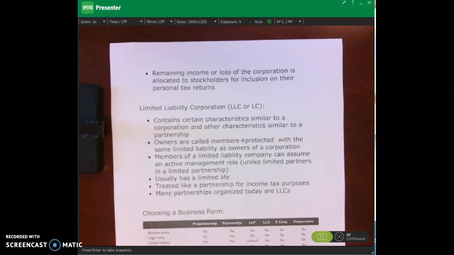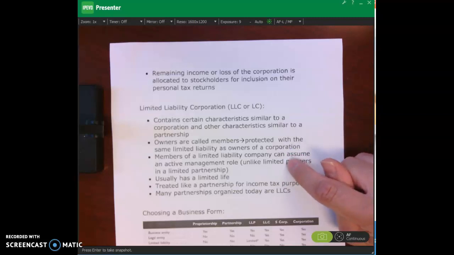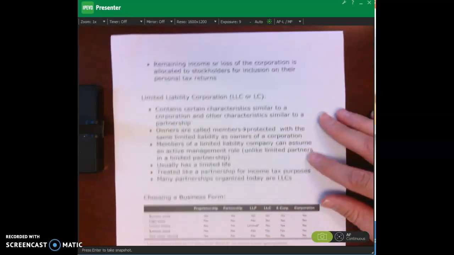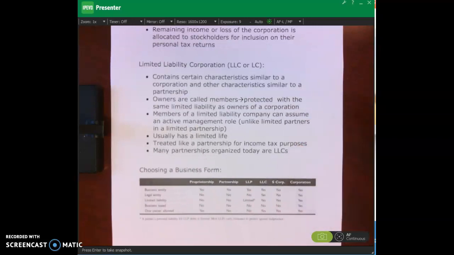Okay? Members of an LLC can also assume an active management role. That's unlike the limited partners. Okay? And a limited partnership usually has a limited life, and it's treated like a partnership for income tax purposes, which means you're taxed on your share of income or losses on your own personal tax return. Okay, and today a lot of small businesses around town look for LLCs, limited liability companies. Okay, and so this figure right here does a pretty good job in terms of choosing a business form.